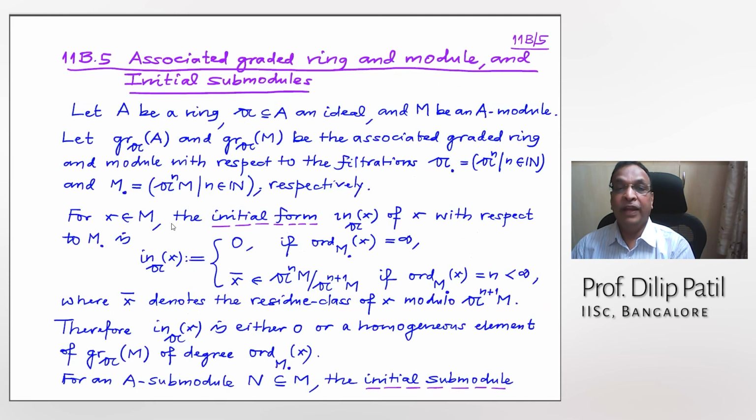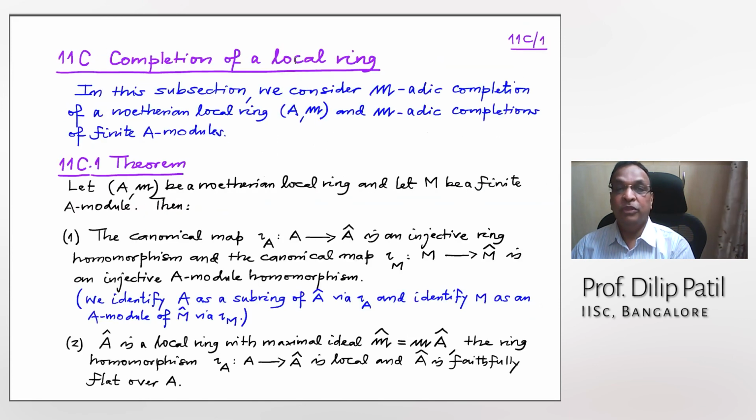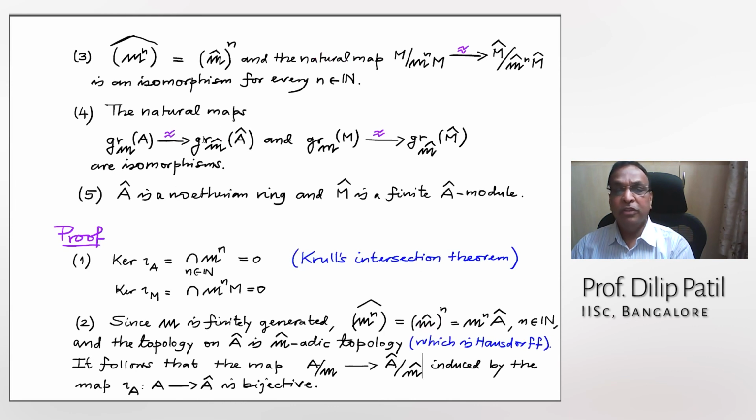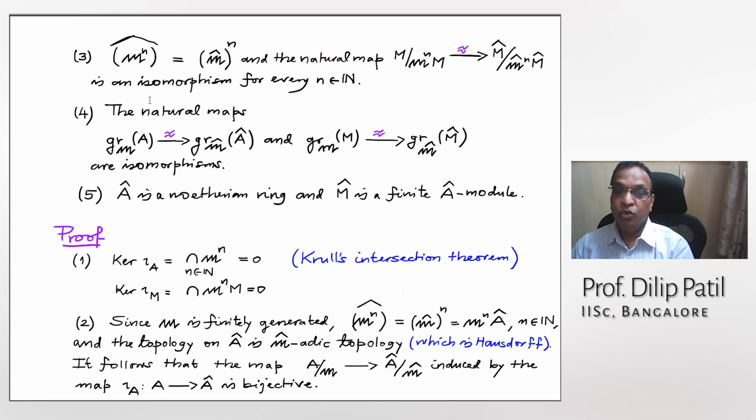So because of that, 3 is immediate from 2 and that one. And 4, what is 4? These natural maps are isomorphisms. Already here, you see here we have proved it. And this also, so this is easy. So still you verify. You should not believe anybody and verify. All right. So that shows that.